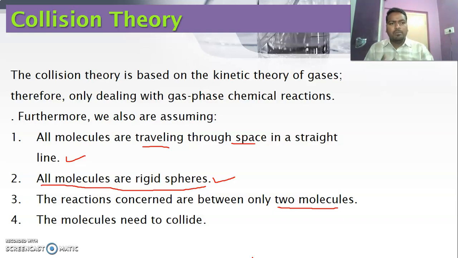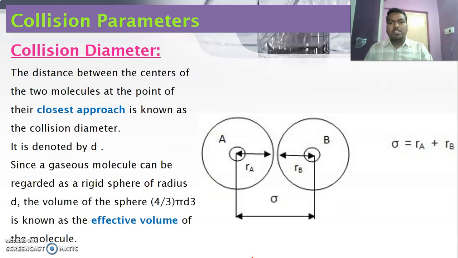When we come to the mode of collision, it can be understood with the help of some parameters, which are called collision parameters. The first parameter is collision diameter. The collision diameter is very simple. You just observe this figure. During a chemical reaction of gaseous molecules, when two gaseous molecules come closer to each other before collision, they start moving towards each other. When they are moving, there comes a point at which collision takes place.